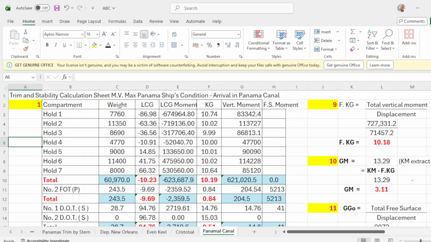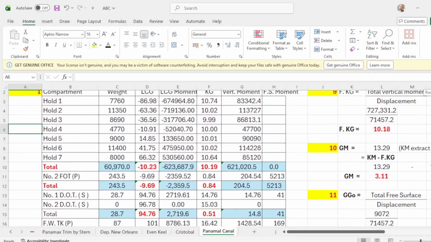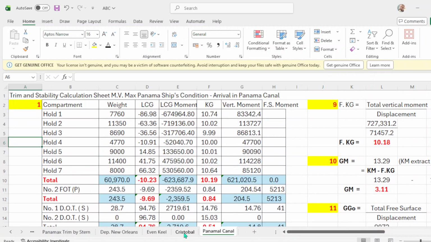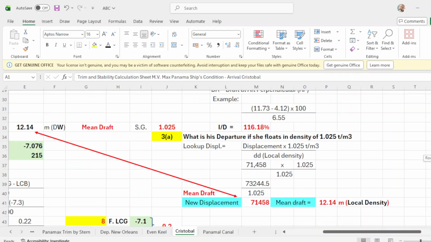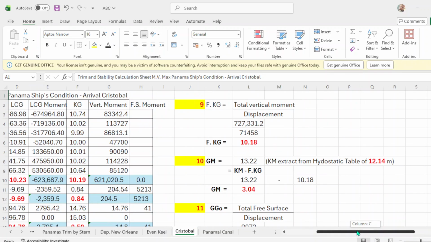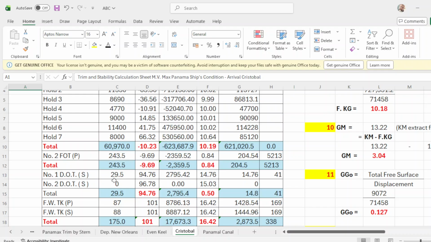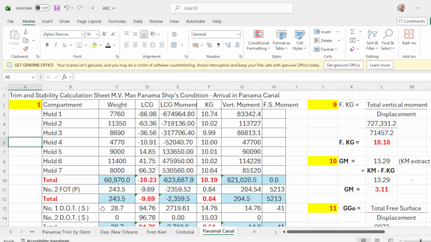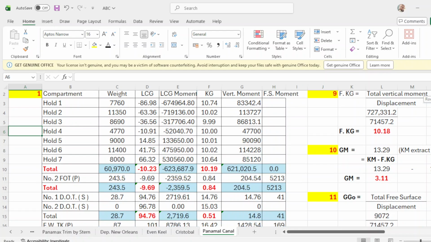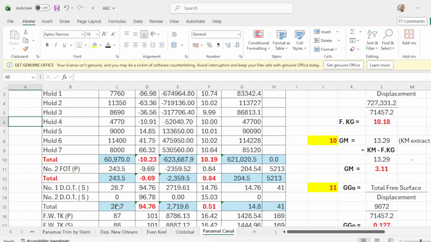And take note, in departure Cristobal the diesel oil is 29.5, but in arrival in Panama Canal his fuel oil is 28.7, so he has a consumption of 0.8 metric tons.